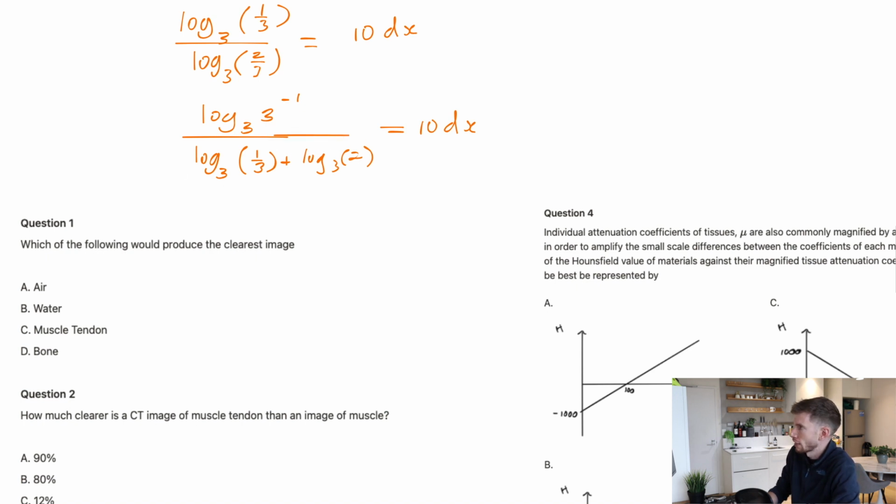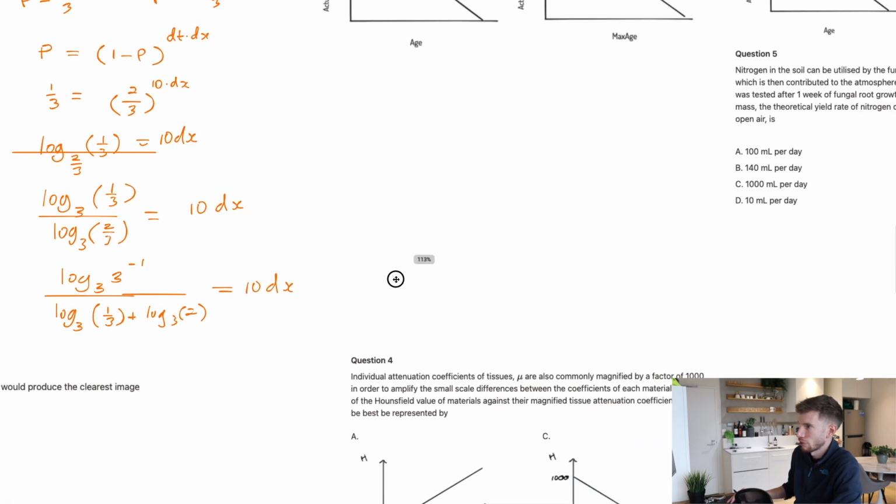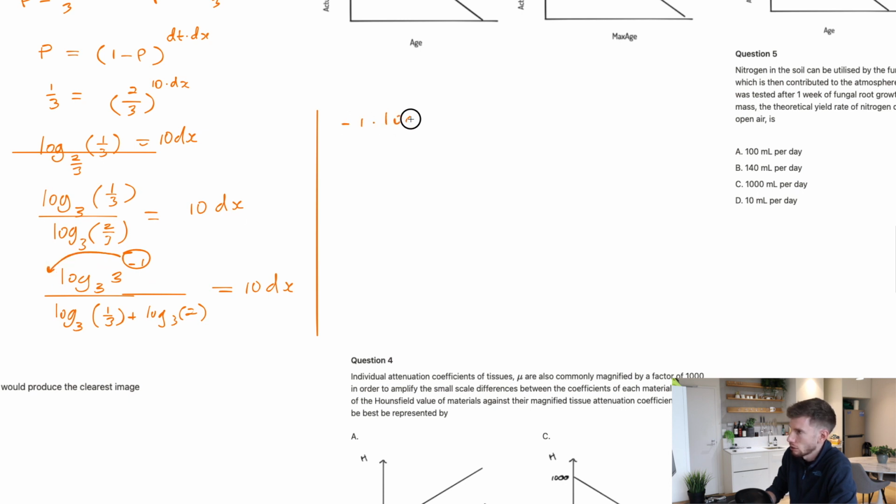This is a bit of a chaotic kind of log question really, but let's just do it anyway. The next thing is we can bring this down the front. So we get negative 1 times log 3 of 3, which is going to cancel anyway. The exact same thing happens here with this one, so I'll cut some corners there.